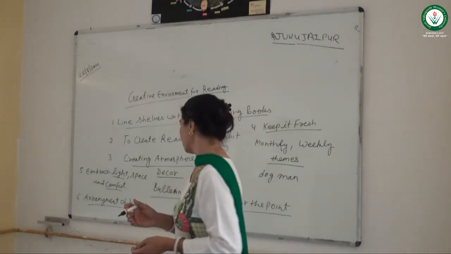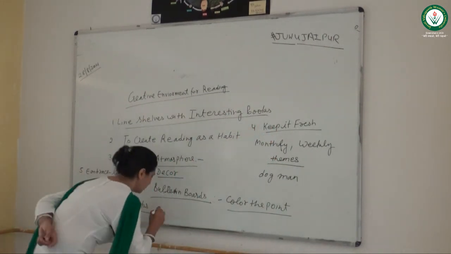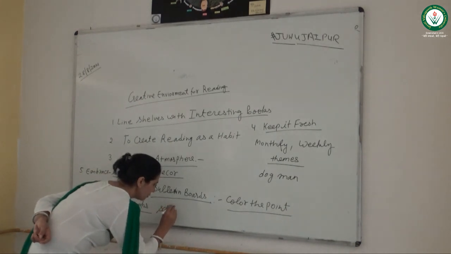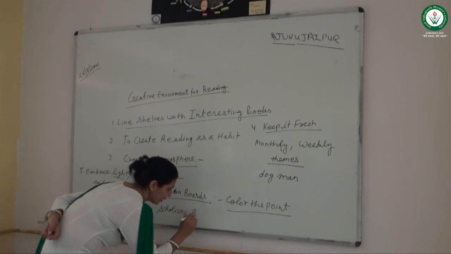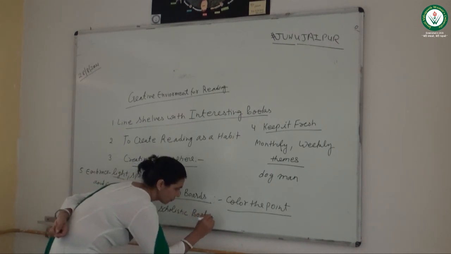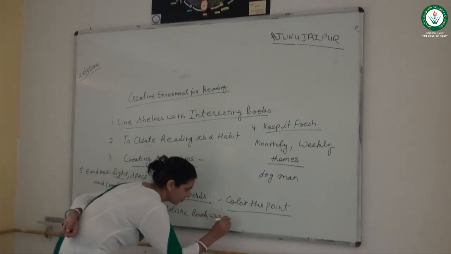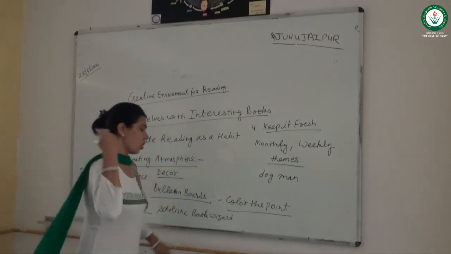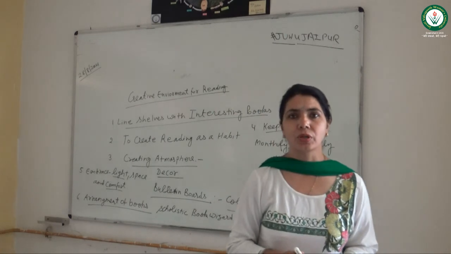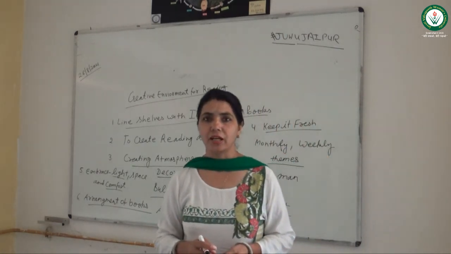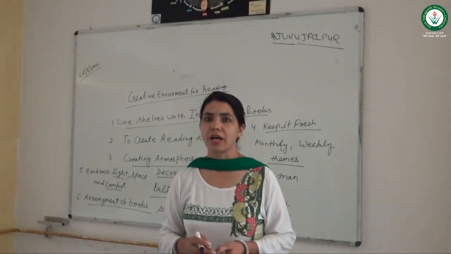For example, Scholastic Book Wizard is a best method to keep books in an arranged manner. With the help of this, you can keep your books arranged.